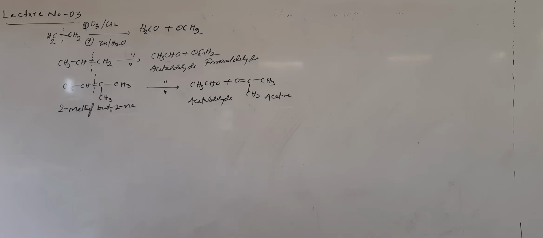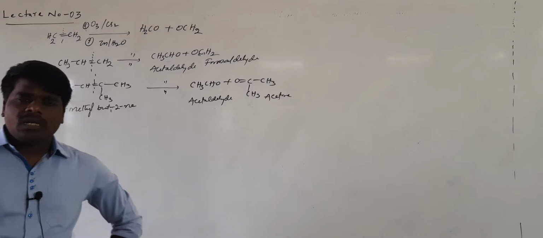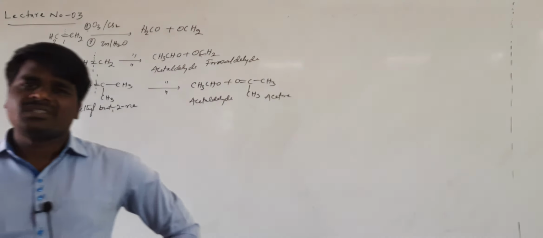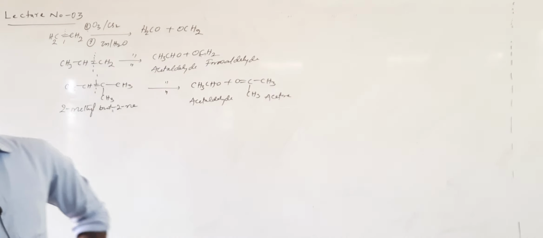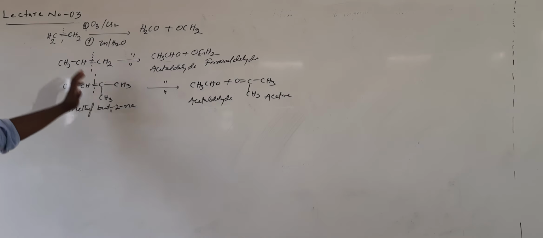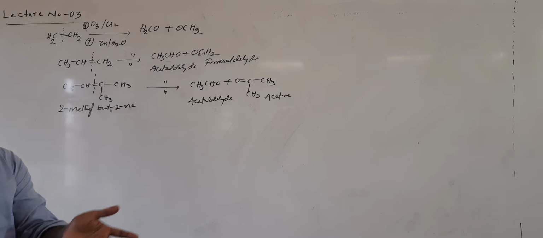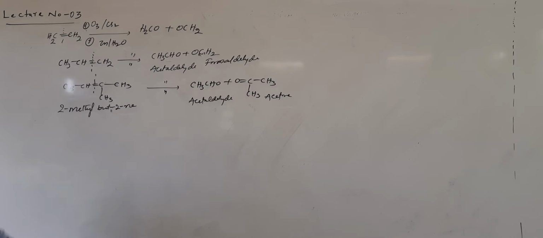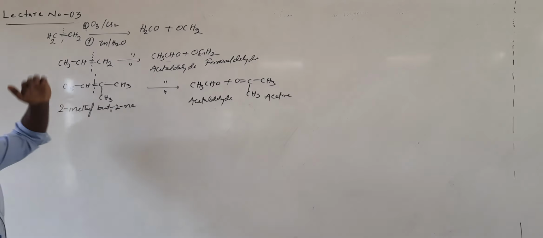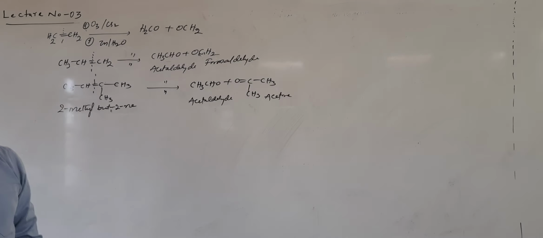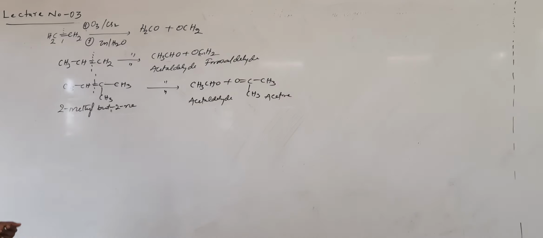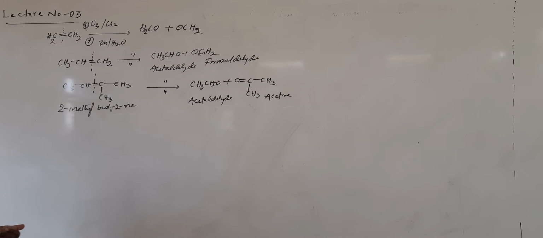This is an important method of preparation of carbonyl compounds from alkenes, which is called ozonolysis. In this method, we treat the alkenes with ozone followed by treatment with zinc dust in water. You just have to break the double bond and attach a double bonded oxygen to each double bonded carbon. That gives a carbonyl compound. Based on the other two valencies of the carbon, you may get an aldehyde or a ketone, or both.